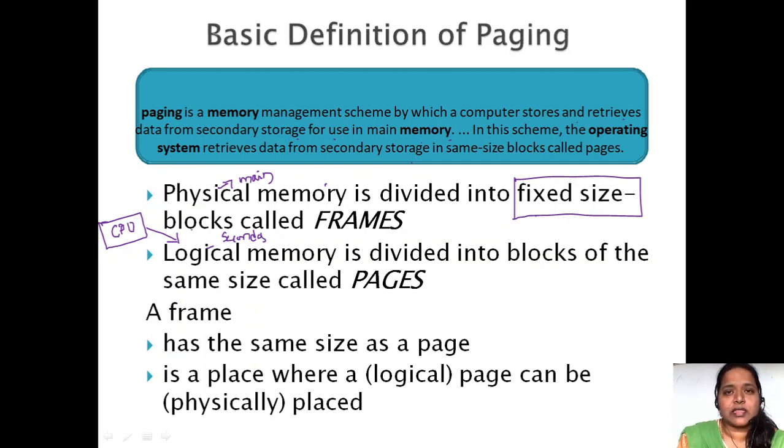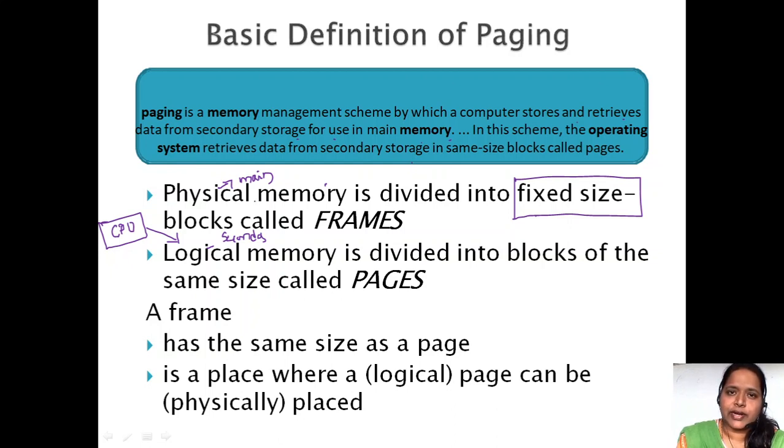We have seen in the previous videos how the logical address is going to be translated to a physical address by making use of the relocation register and everything. We have seen a block diagram. Fine. Do refer to that one. So here the physical memory is divided into equal size or fixed size blocks called frames.